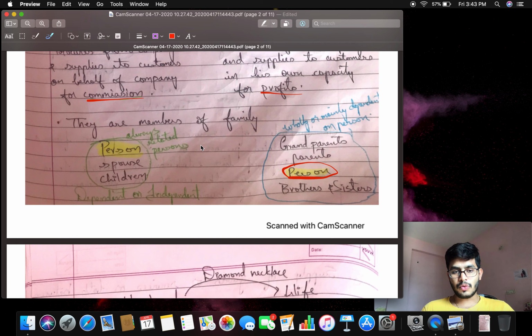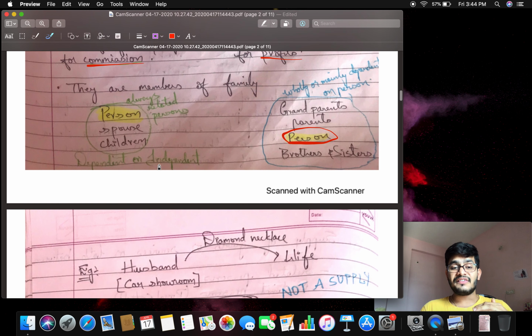I have segregated them into two parts. The first part is the person. For a person, the spouse and children are always related persons. See, for the person, spouse is nothing but, for a husband, the wife is the spouse, and for a wife, the husband is the spouse. For a person, spouse and children are always related persons, whether they are dependent or independent. It is irrelevant whether the spouse and children are dependent or independent on this person. They are always related persons.